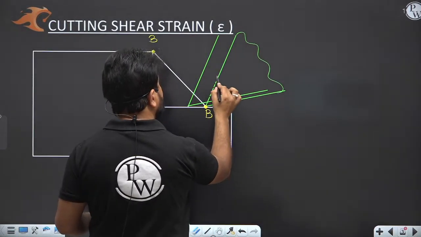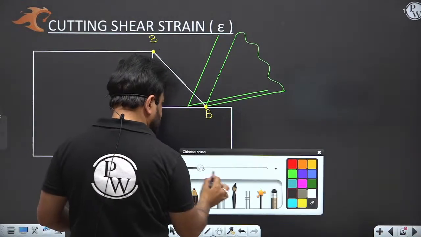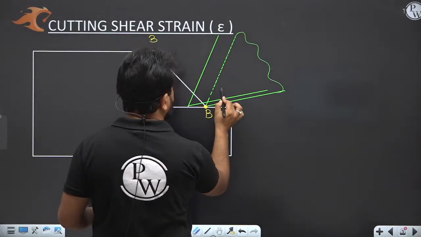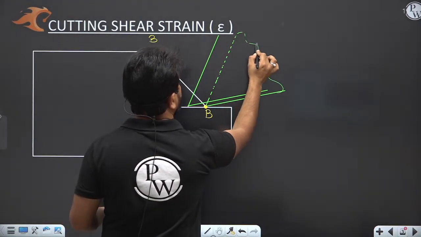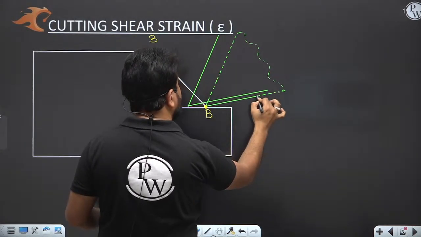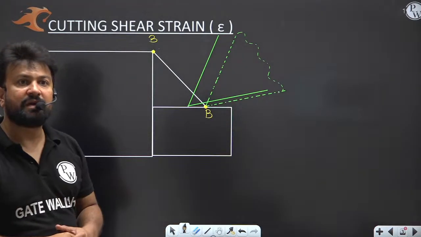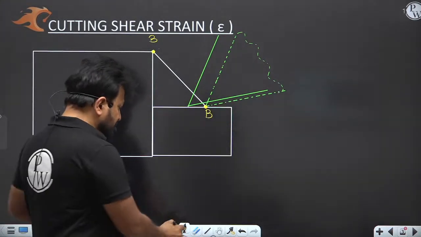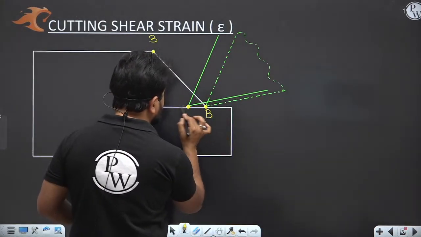This is the initial position. This was your tool, right? Now the new position of the tool is this. This is the new position of the tool.